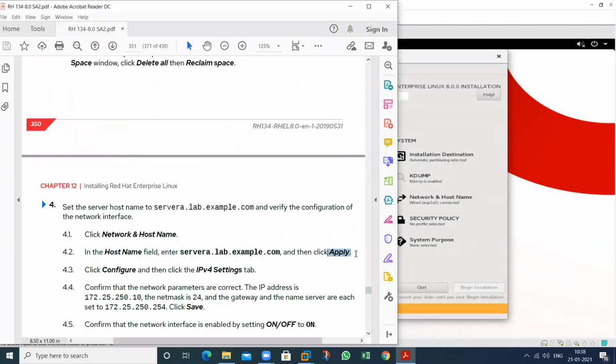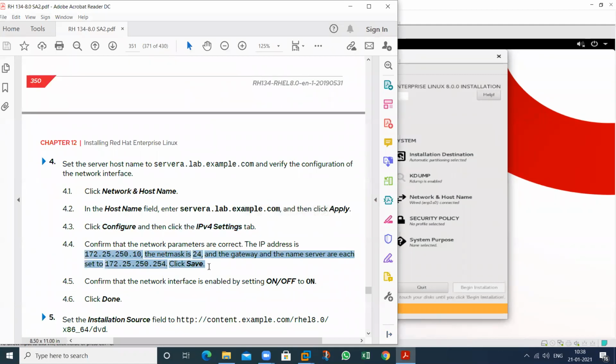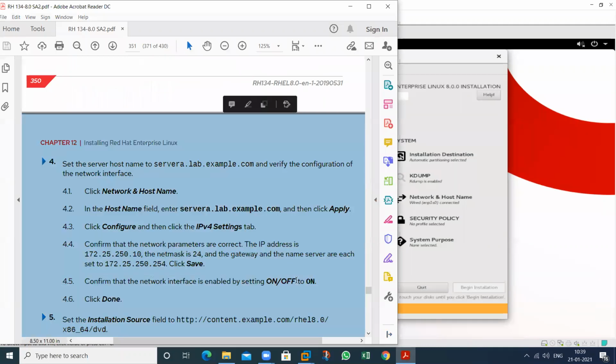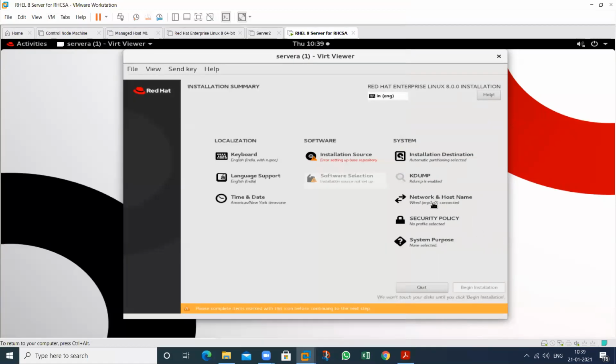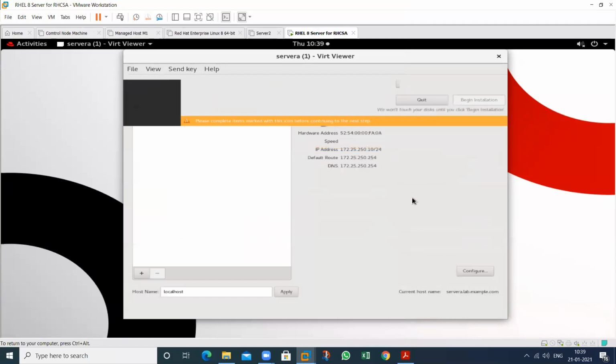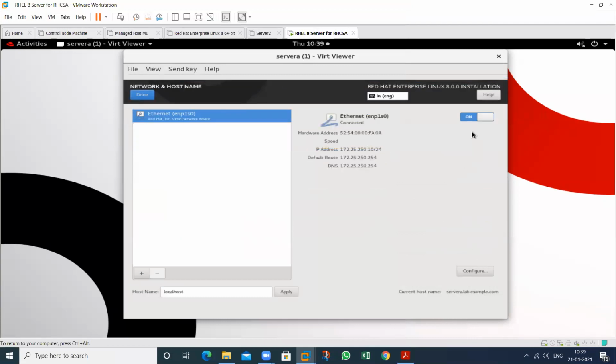Then apply. So then click on IP version 4 setting. Then provide this particular IP. Then save this particular thing. Then on your network setting, this one. So see here, click on network. After that, click on which one? This is for the network. So on this first, then click on configure.